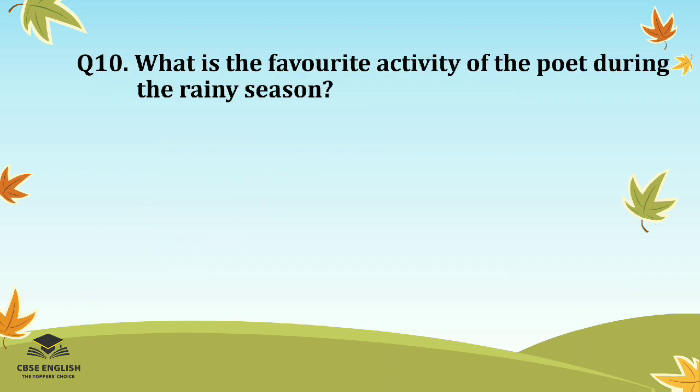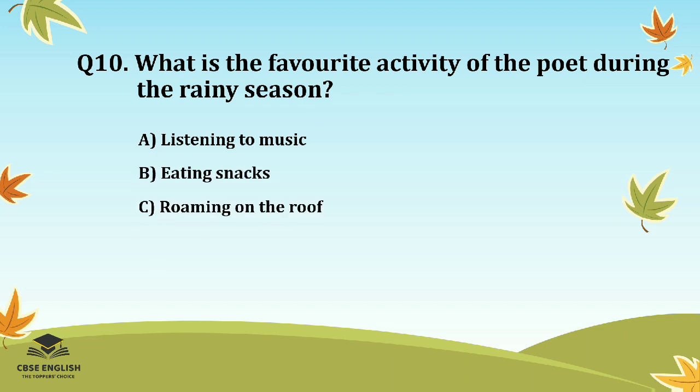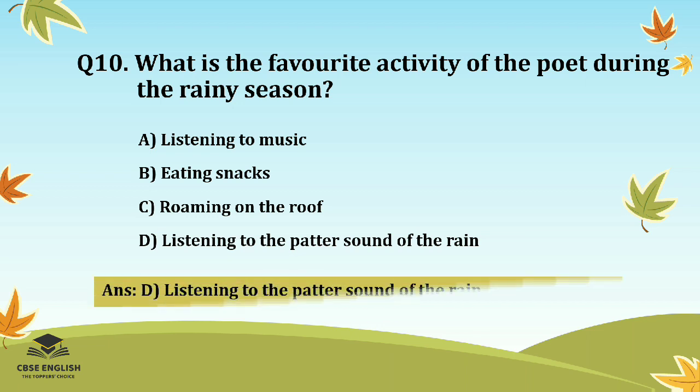What is the favorite activity of the poet during the rainy season? Options are listening to music, eating snacks, roaming on the roof, or listening to the patter sound of the rain. And the correct answer is listening to the patter sound of the rain.